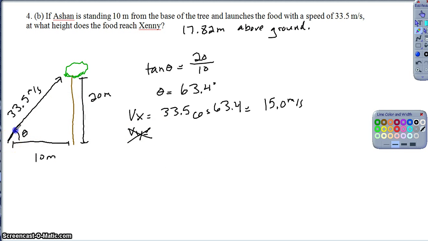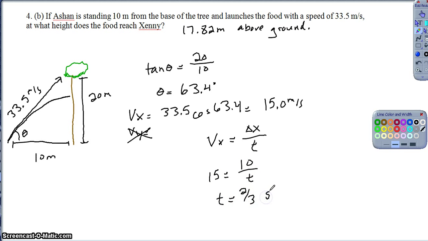We know that in actuality, the food is going to launch up, but then it's going to fall a little bit as it goes there. But it still has to travel 10 meters horizontally, and it's moving 15 meters per second. So if I use the only equation I ever need for my horizontal motion, as long as there's no acceleration, I'm using 15 equals 10 over t, and then solving for t would be 10 over 15, or 2/3. Obviously you could call that 0.66, 0.67, whatever you want to do with that.